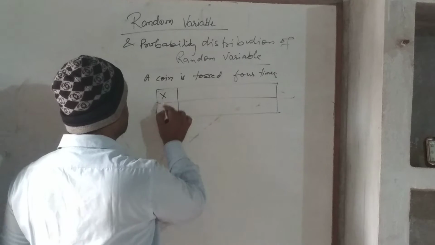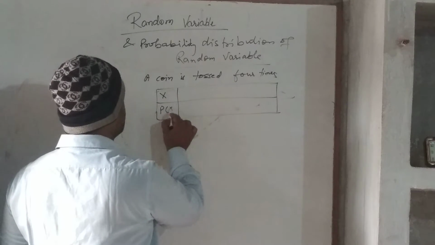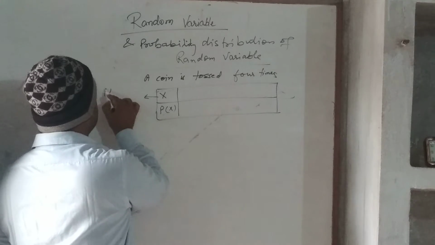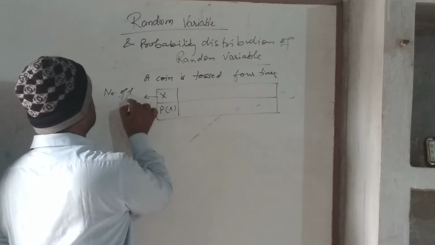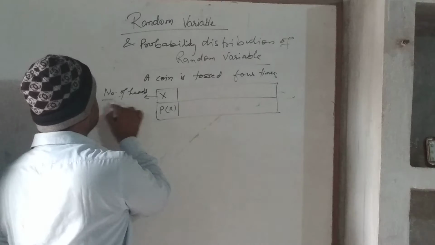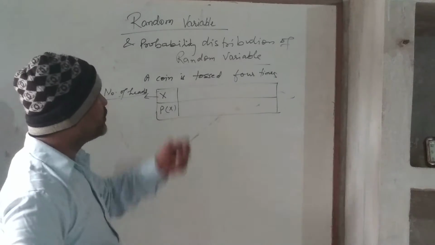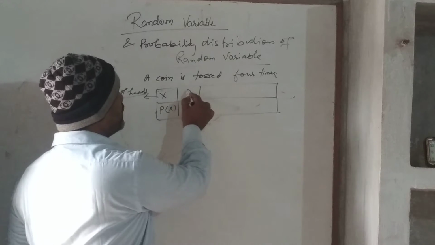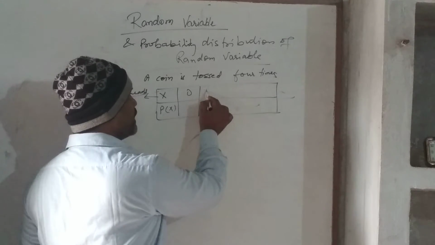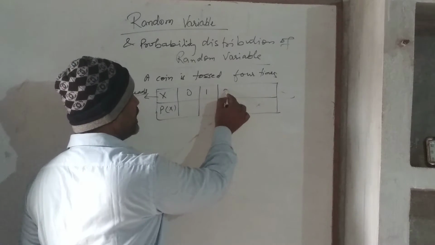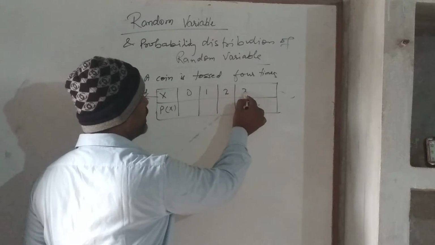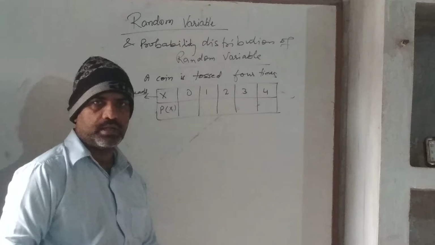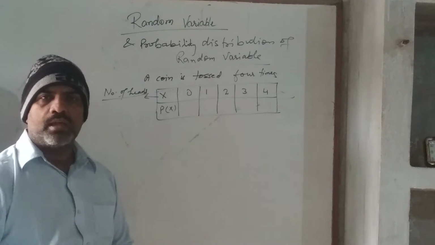There is a variable x and P(x), where the variable x denotes the number of heads while a coin is tossed 4 times. A possibility is there that there may not be any head. There can be 1 head, 2 heads, 3 heads, and a maximum of 4 heads.